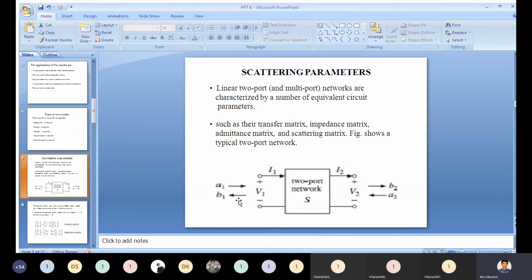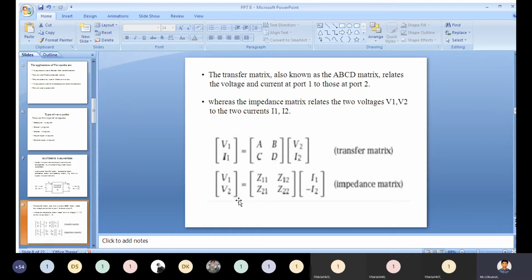We need to get those two signals, incoming signals and outcoming signals, from the two-port network at the right side and at the left side, in both sides. And from that we have a transfer matrix, also known as the ABCD matrix.